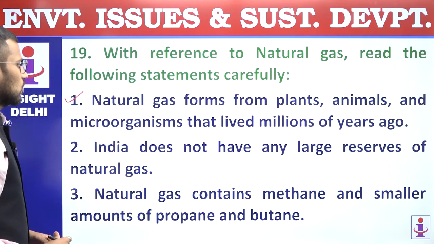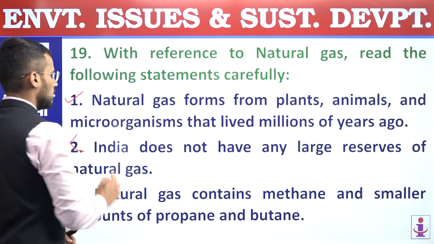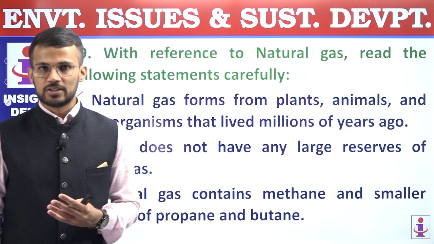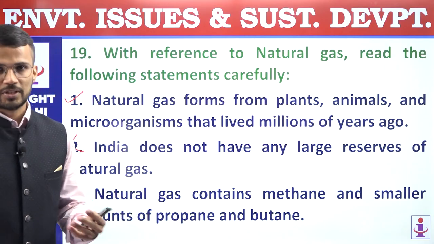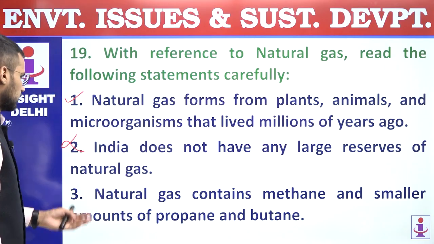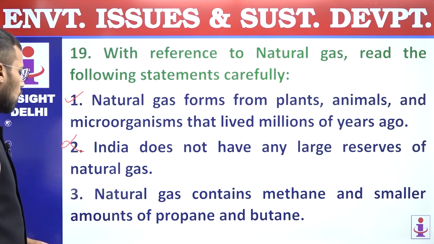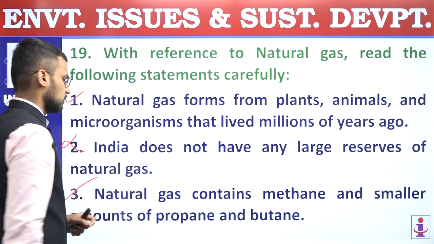Second, India does not have any large reserve of natural gas. Incorrect statement. We have reserves of natural gas in Krishna Godavari basin, also in parts of Rajasthan and Assam, we have the presence of natural gas. Third, natural gas contains methane and smaller amounts of propane and butane as well. This statement is a correct statement.